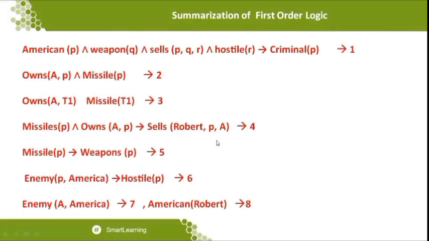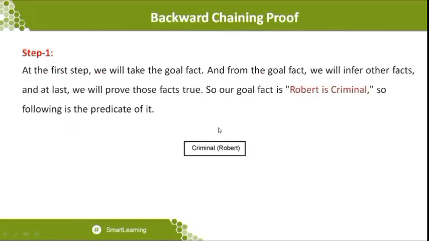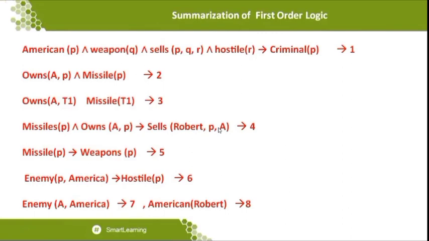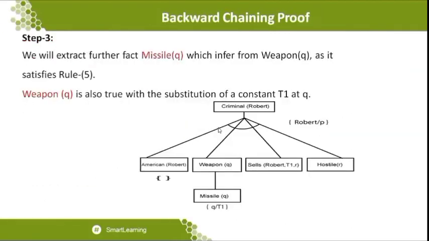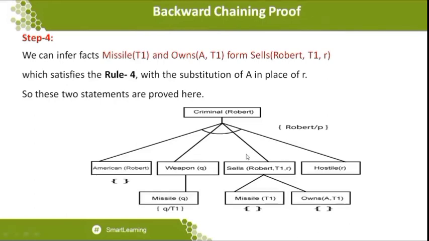When you see rule number 4, we can go for sales of Robert comma P comma A, which is going to be substituted by the statement which has been available here. Okay, so that is Q actually. Yes, that is Q, Robert comma Q comma A. So at that particular moment, I'm just going to substitute that statement with the name sales of Robert comma T1 comma R, which is going to be taken in these two statements.